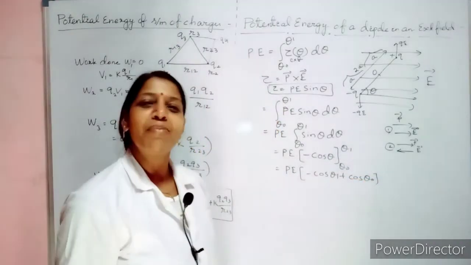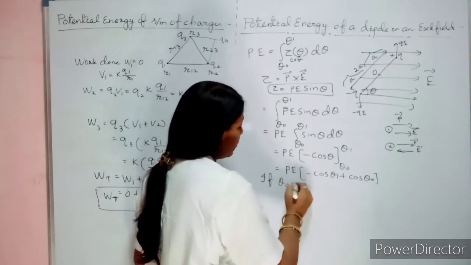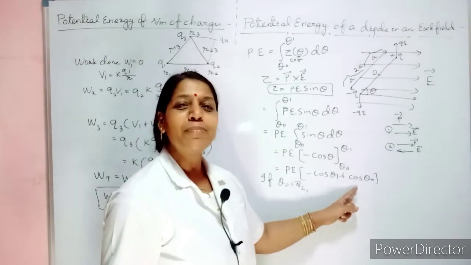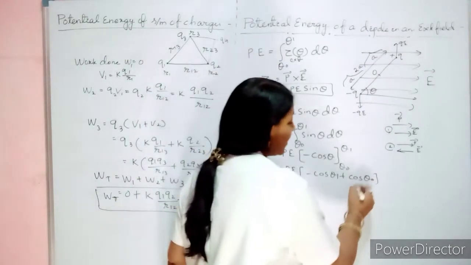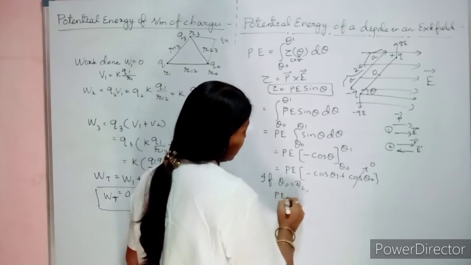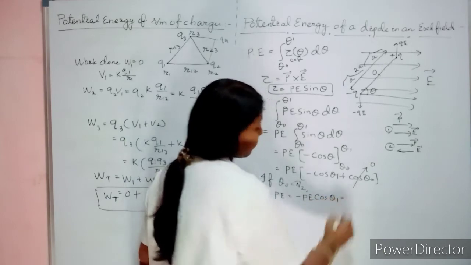So your PE times minus cos theta 1, minus of minus, so it becomes plus cos theta naught. Imagine that if your initial angle theta naught equals pi by 2, then cos 90 will be 0. So what is remaining? Your potential energy equals minus PE cos theta 1.